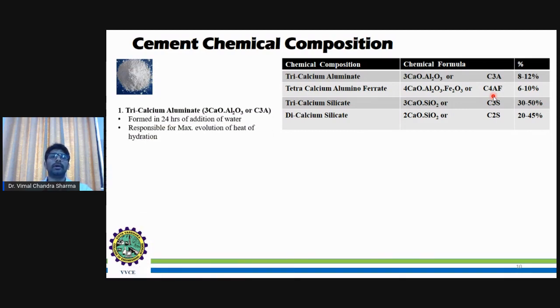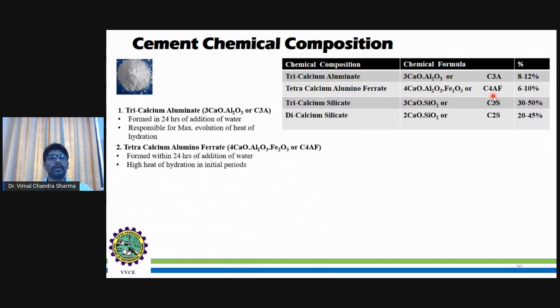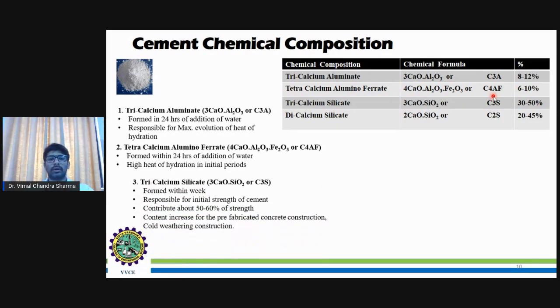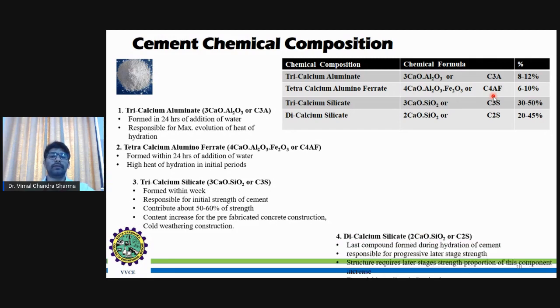Tricalcium aluminate, in short C3A, as well as tetracalcium aluminoferrate, will form within 24 hours, and it causes a lot of heat generation and energy release during the cement reaction. Then tricalcium silicate is the next part. This is not immediate, so it will be formed within the week.